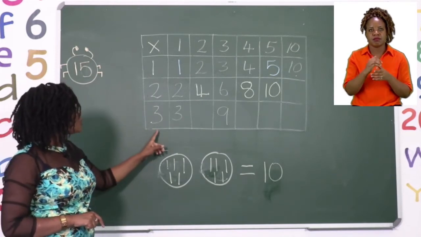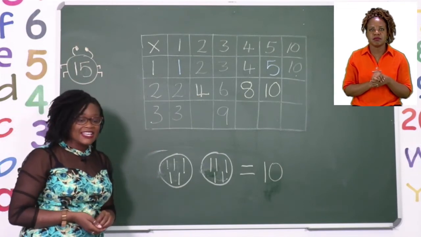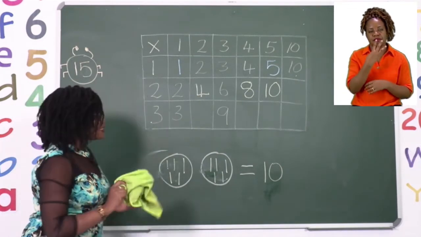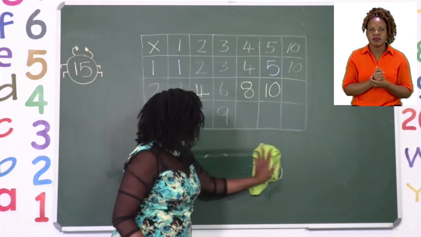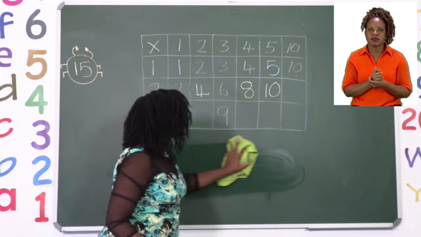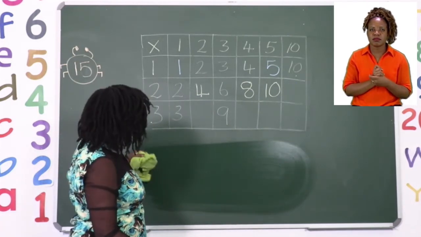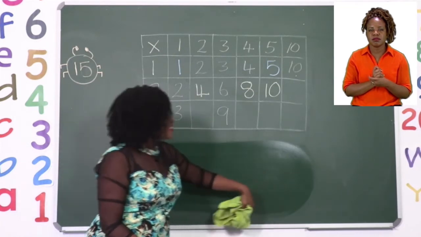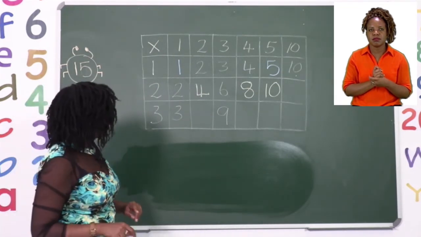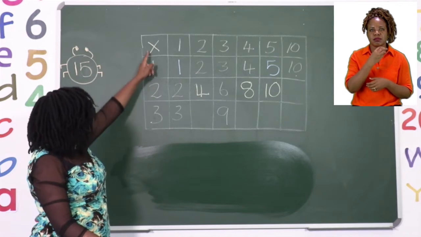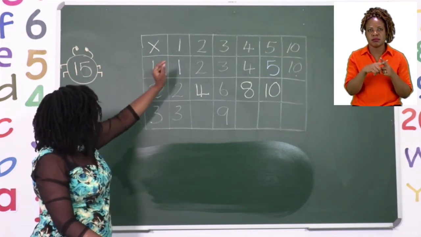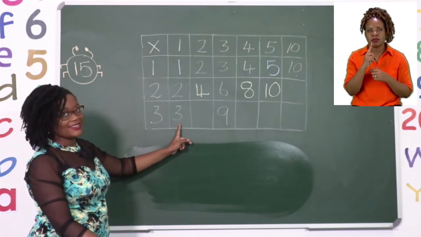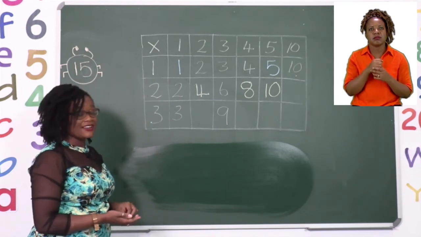Let's now move on to the 3s. So we're going to erase our first part so that we can make sure that nothing is confused with the 2s. And then it says 3 sets of 1 equals 3. So we're going to double check that answer.